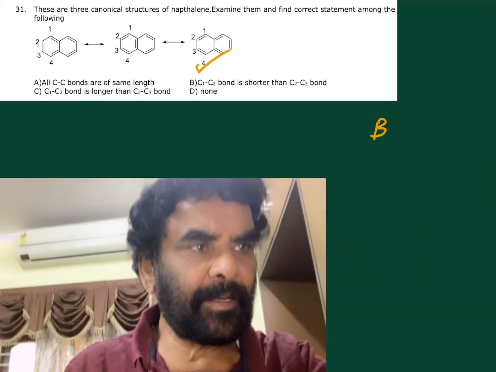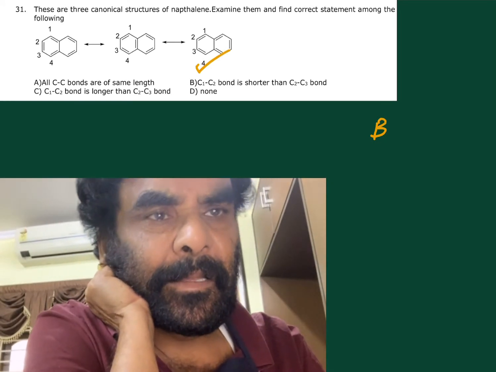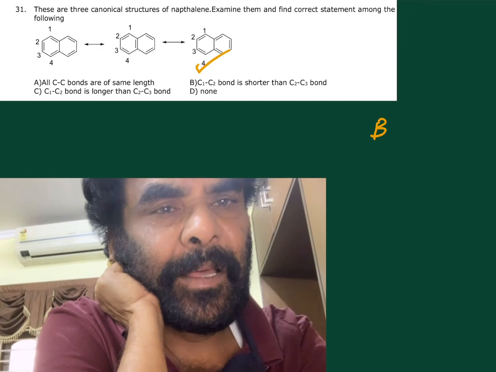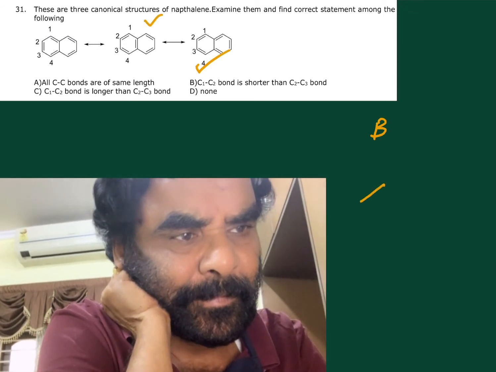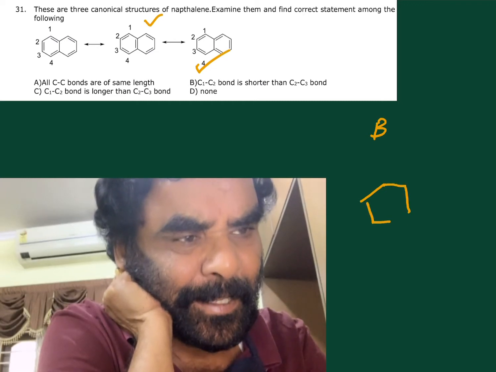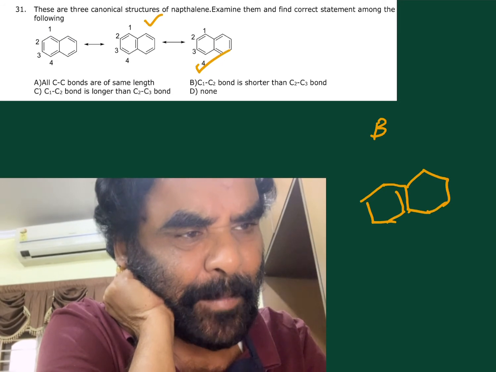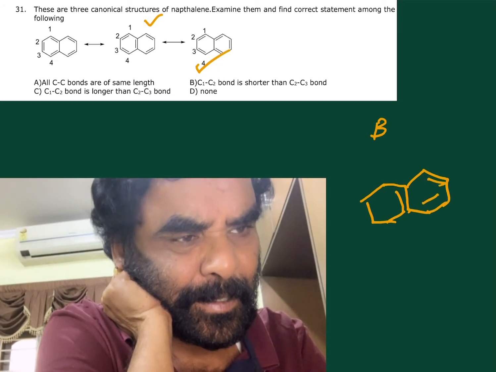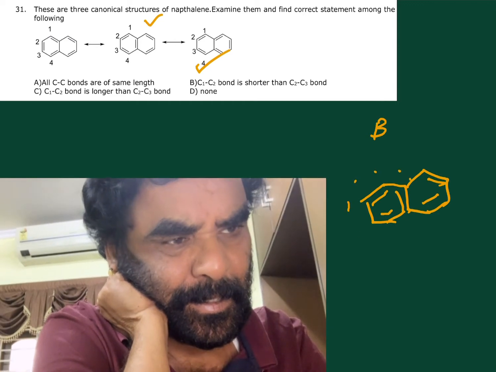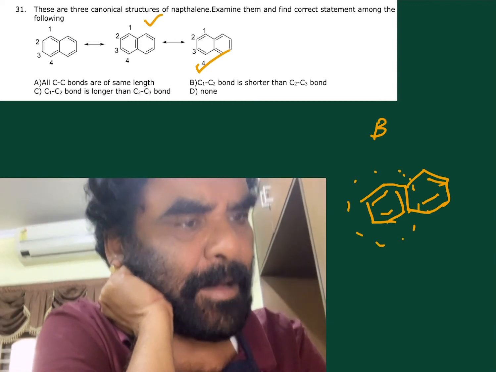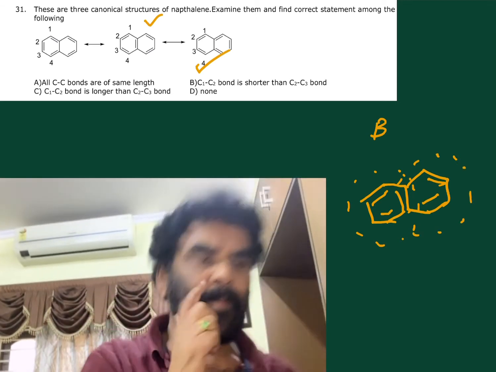The next one is, here 3 canonical structures of naphthalene are given. The middle one is the more stable one. We say that each ring is independently aromatized, you see. This is an aromatic ring, this is common, this is an aromatic ring.